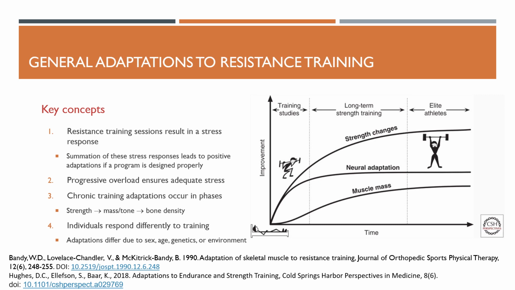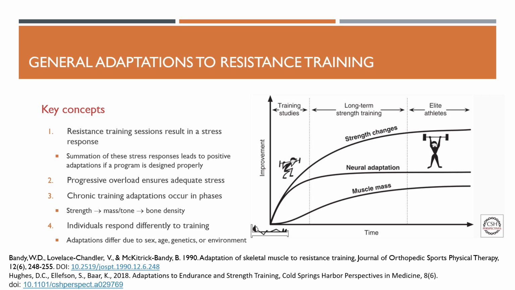Now, progressive overload of the muscle produced by resistance training has been shown to increase the cross-sectional area of the muscle. So you're increasing the size of the muscle. And that's mostly a result of the increase in myofibrillar volume of the individual muscle fiber, or hypertrophy, and not necessarily because of an increase in the number of muscle fibers themselves.